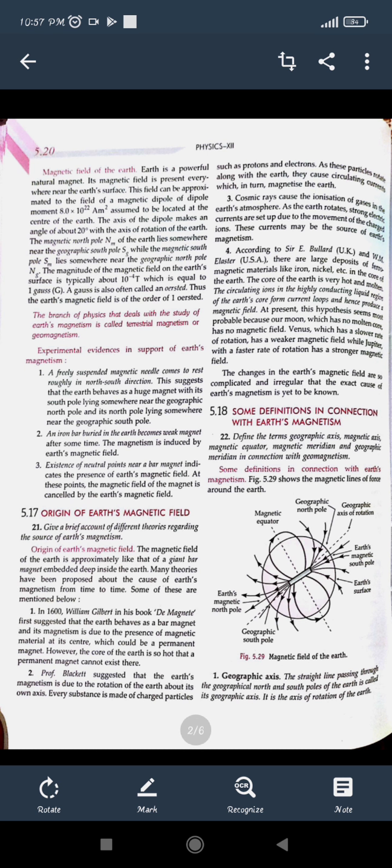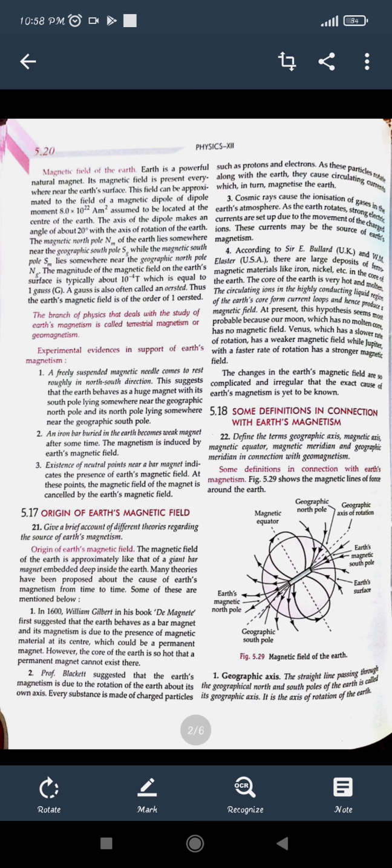It is always in the form of a hot fluid. It cannot be a permanent magnet, but it works as a magnet. So it has a magnetic field around it, and that is why the earth behaves as a magnet.